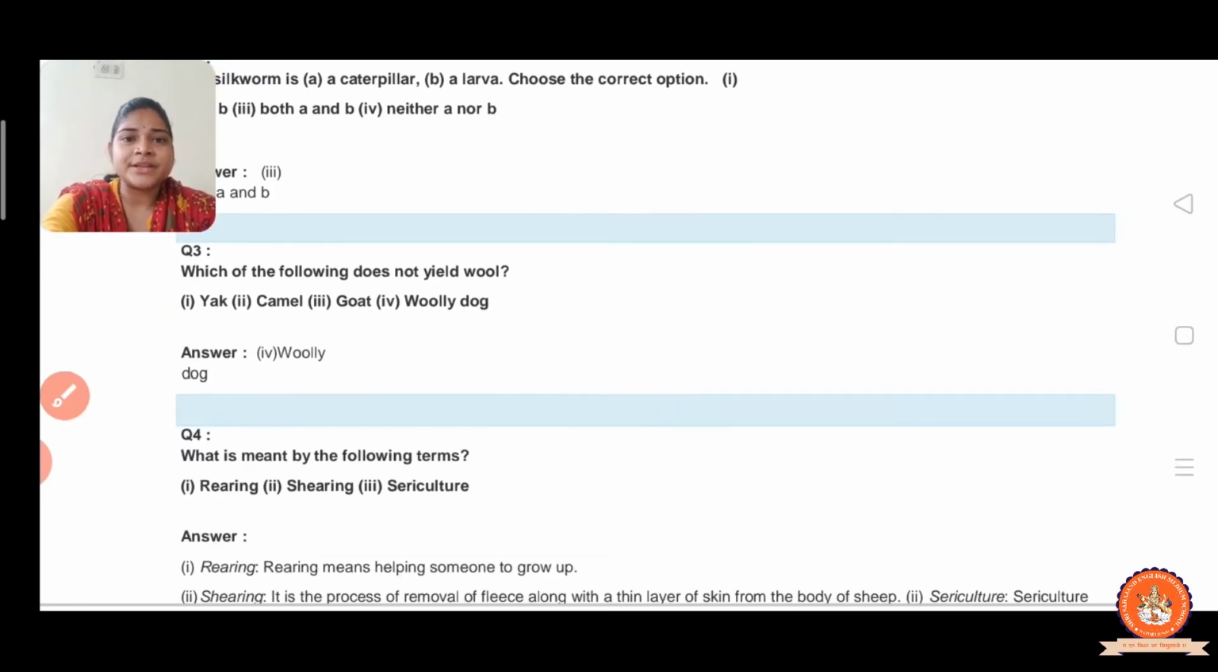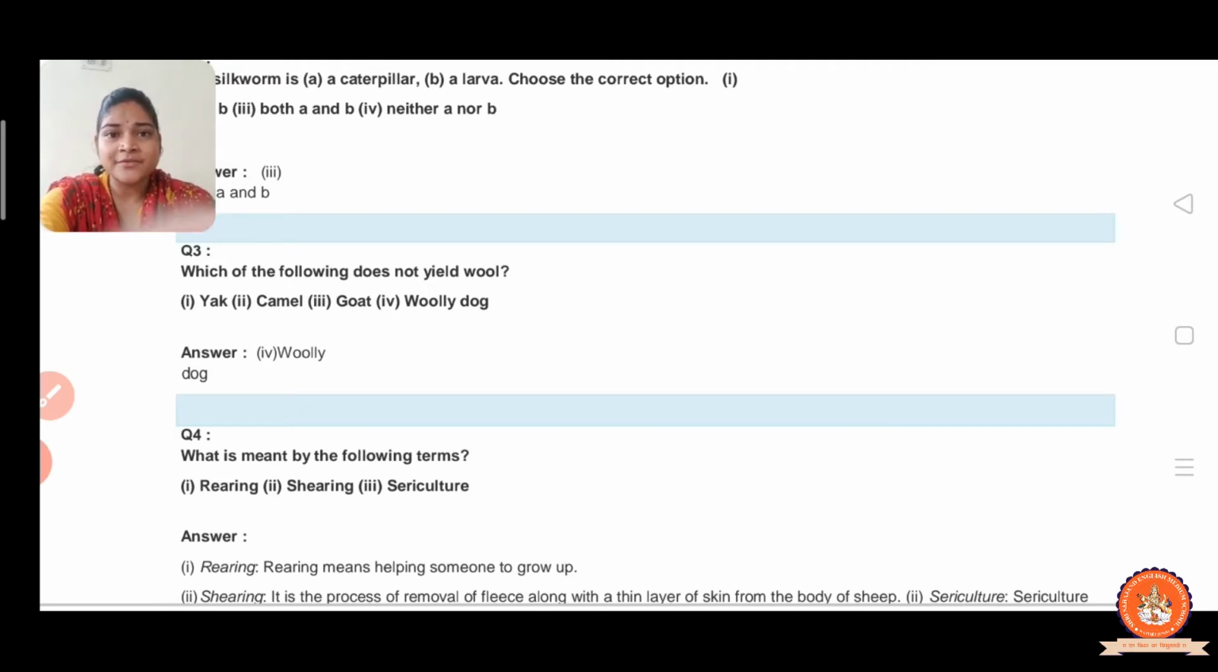Now question number 3. Which of the following does not yield wool? Yak, camel, goat or woolly dog. Which of the following does not yield wool?